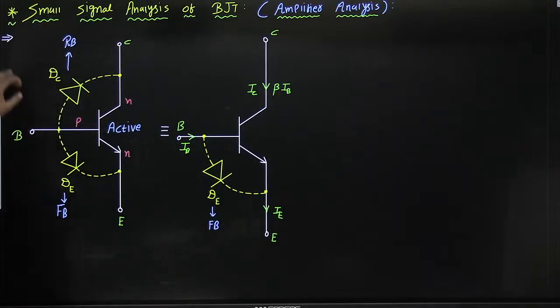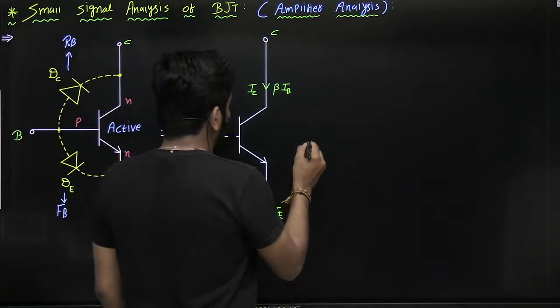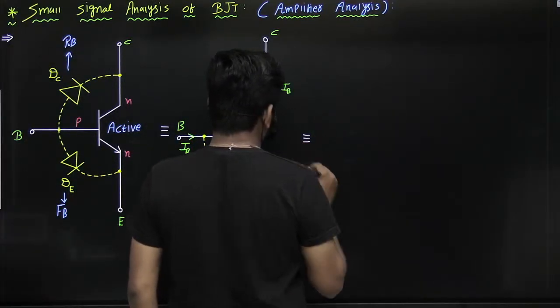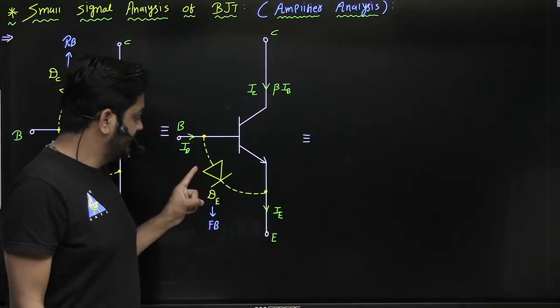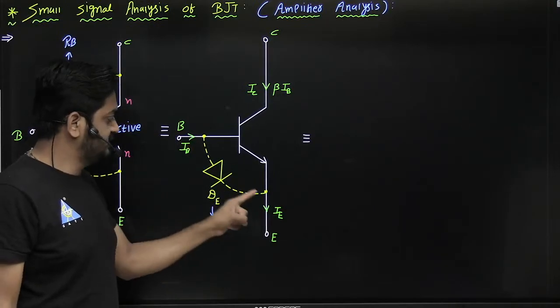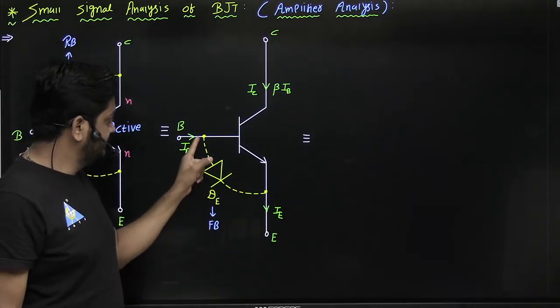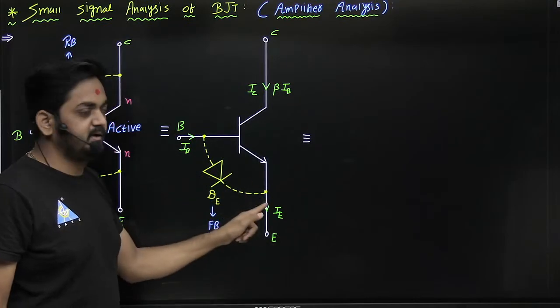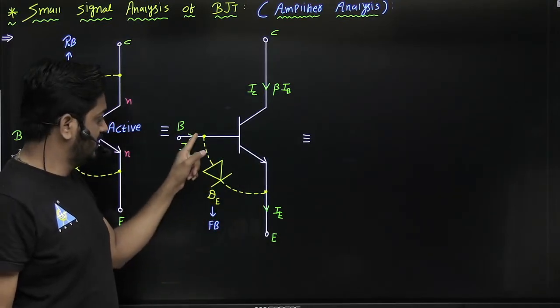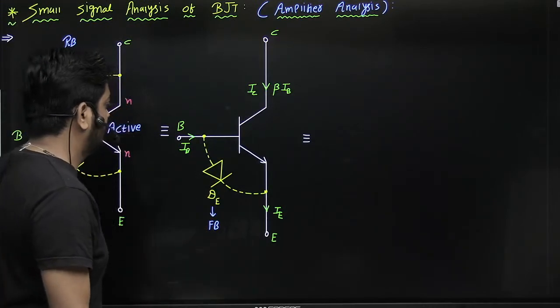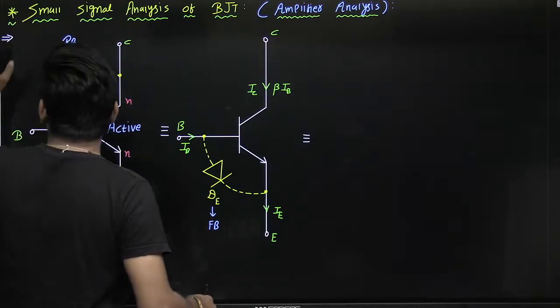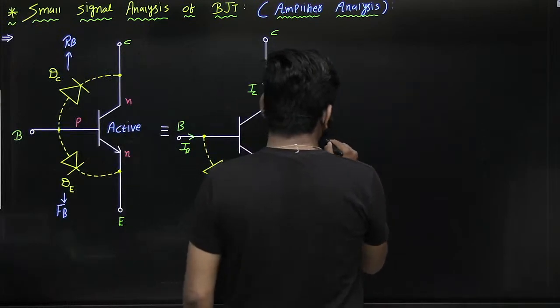Now we can draw this BJT in a very simple manner. You can observe, guys, there is a PN junction diode present between base and emitter, and from the collector a dependent current is coming. So the equivalent circuit we can draw like this.